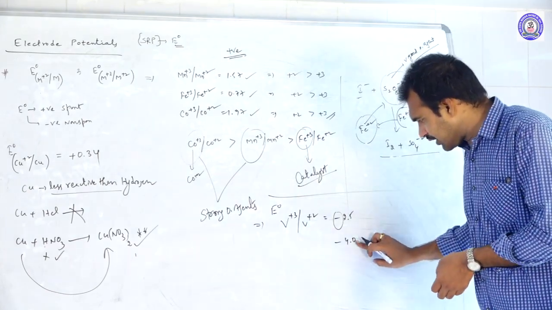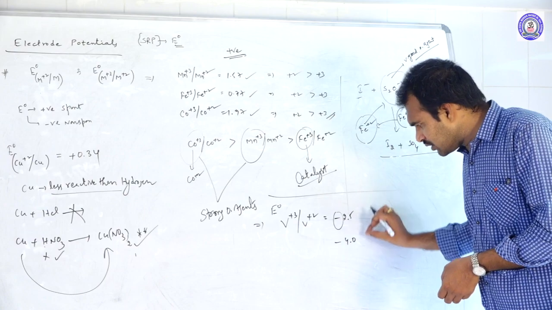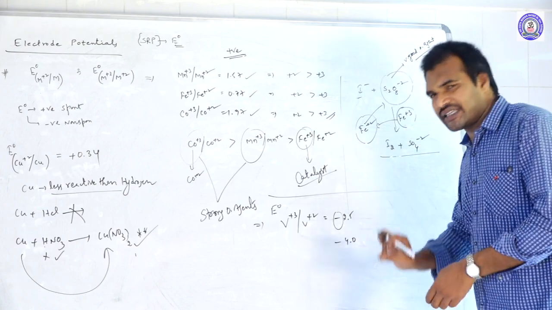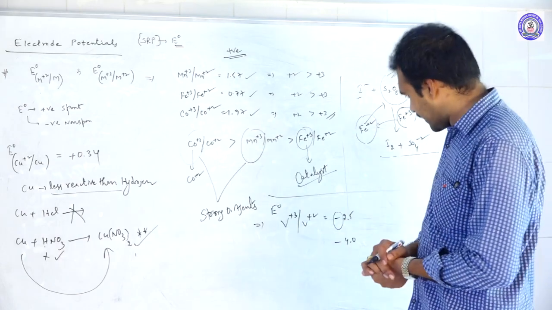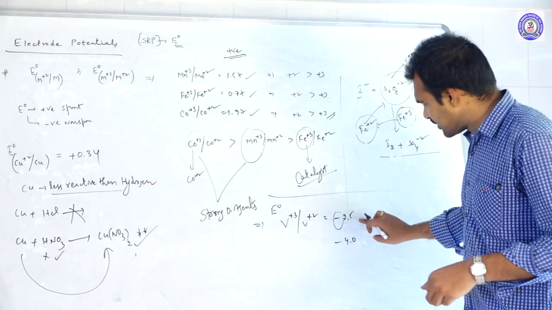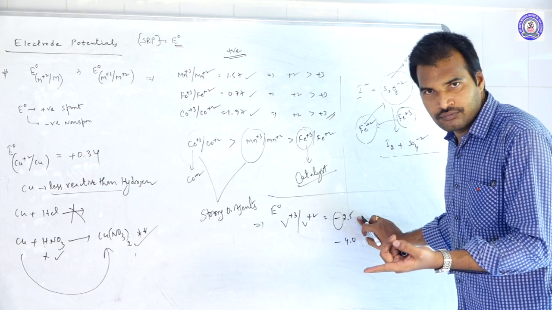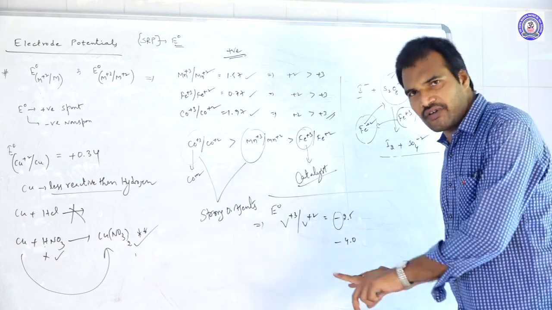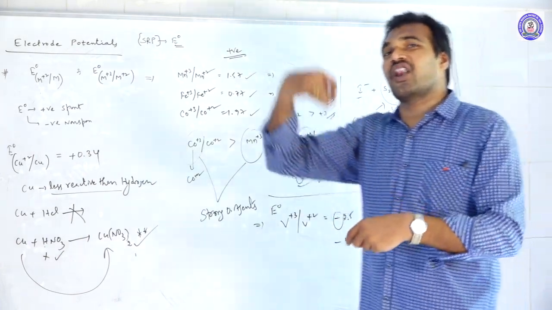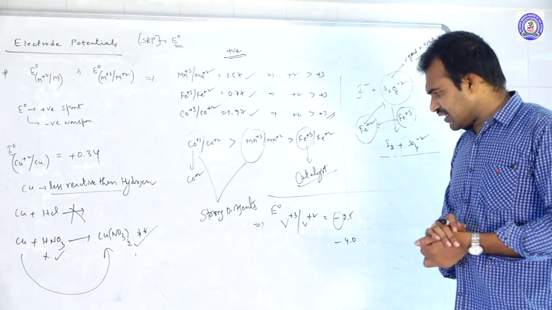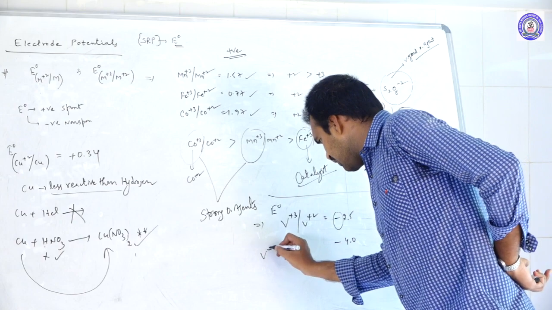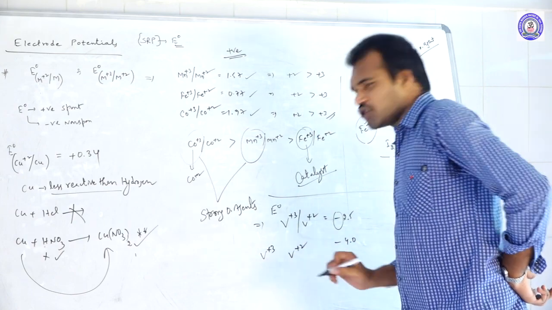But unfortunately, this E0 value is a little bit higher than the expected value. Okay, what is the reason? Don't think that it's a spontaneous value. It's a non-spontaneous one, it's a negative value only, but it is a little bit larger than the expected value. Okay, what is the reason here? When you compare V+3 and V+2 ions,